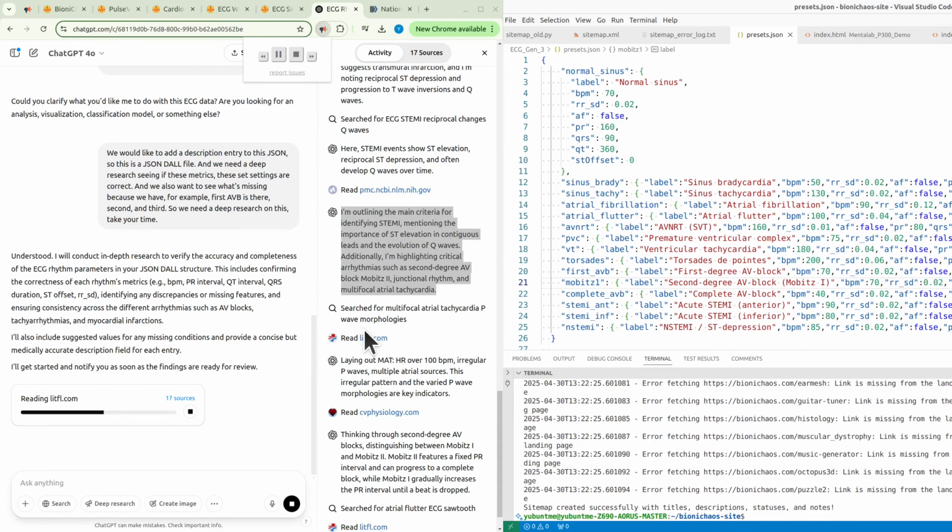Additionally, I'm highlighting critical arrhythmias such as second-degree AV block, Mobitz II, junctional rhythm, and multifocal atrial tachycardia, laying out MAT: HR over 100 BPM, irregular P waves, multiple atrial sources. This irregular pattern and the varied P wave morphologies are key indicators.